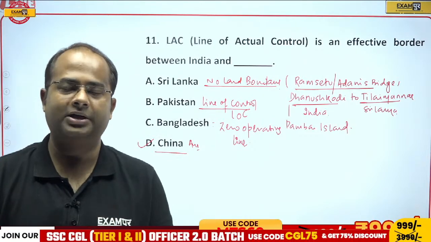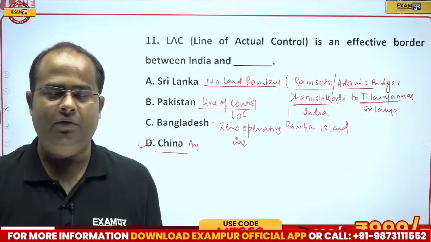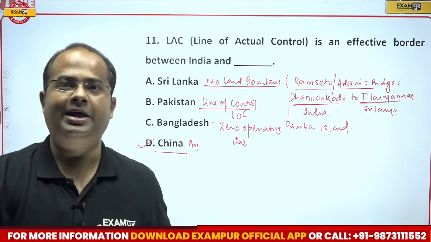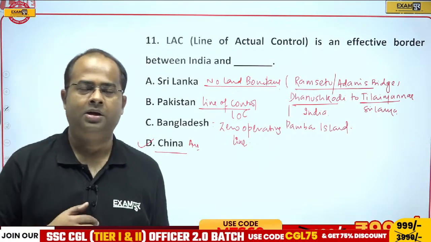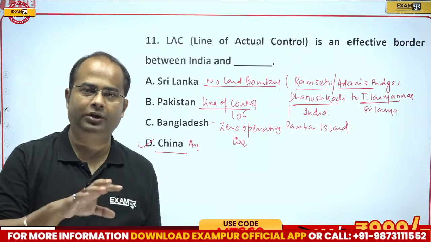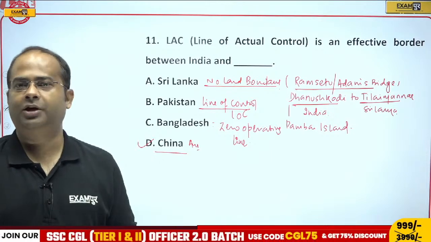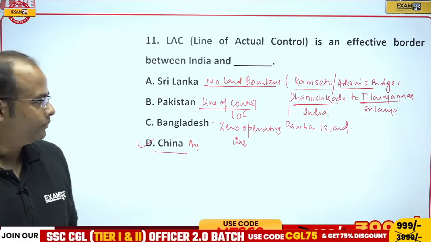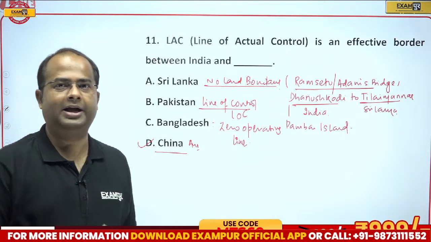China attacked India and took away Aksai Chin from us. So it became disputed land between India and China, and they forcefully intruded into our area. Therefore, the correct answer will be option D, guys, that is China.